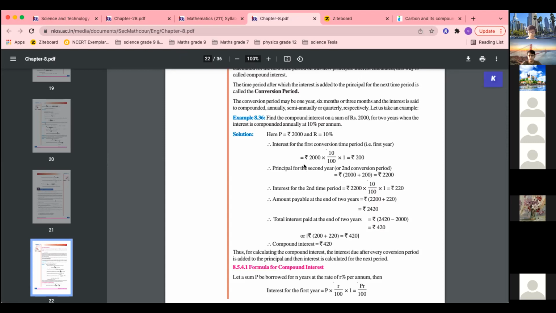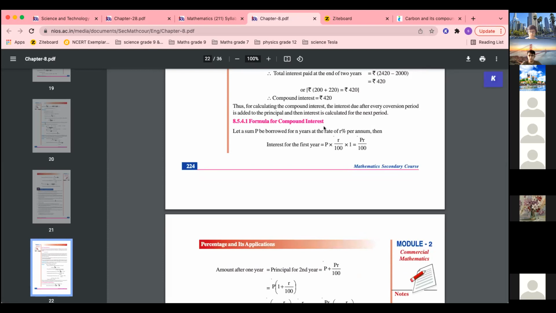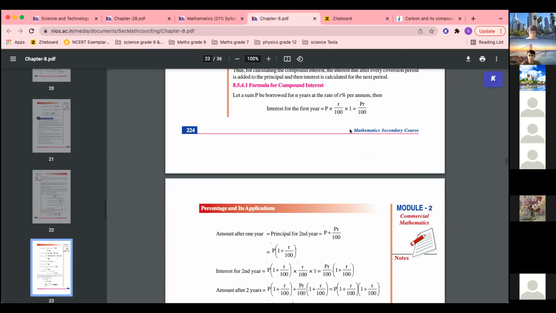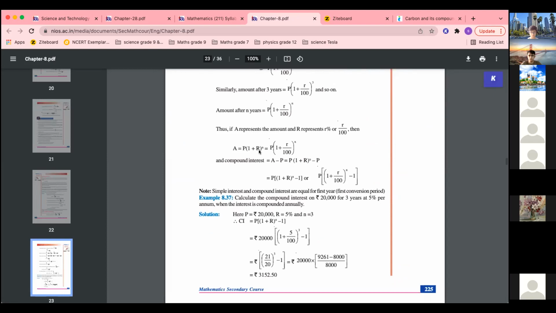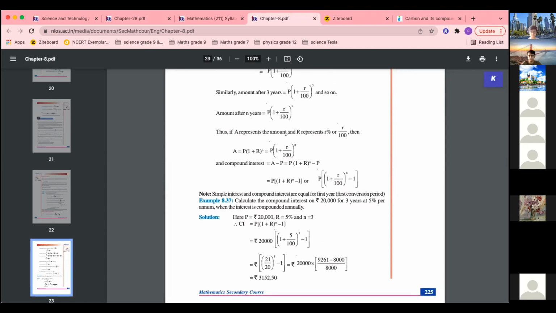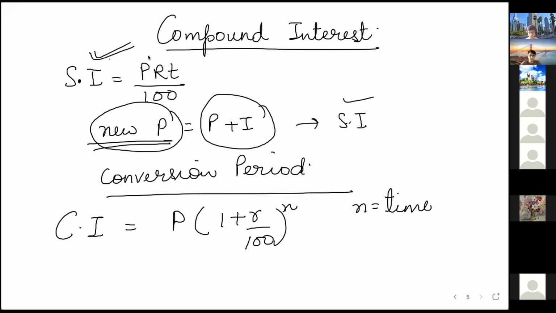Now, the formula for compound interest, the derivation is done. You just remember the compound interest formula: amount after n years. Okay, this is amount, just a moment. What did I write on the whiteboard? Did I write compound interest? Yes, ma'am. It is amount.